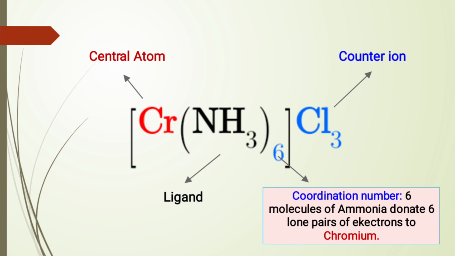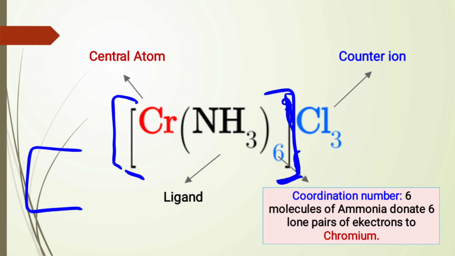Before I continue, this square bracket you are seeing, this one and this one, is called the coordination sphere. You can see this bracket, right? They are called the coordination sphere. This coordination sphere contains what is known as the complex ion. So now let us go and explain the complex ion, and then we move further.